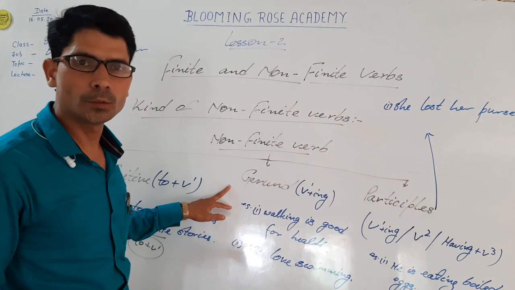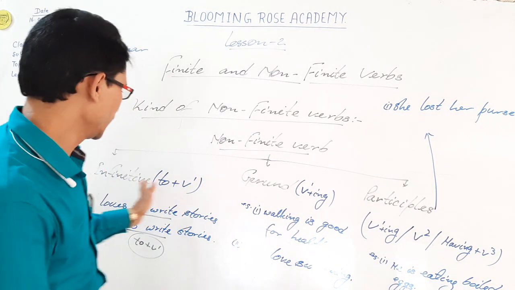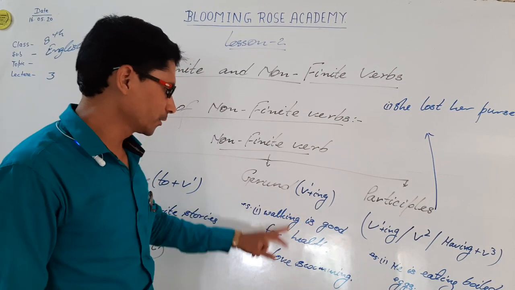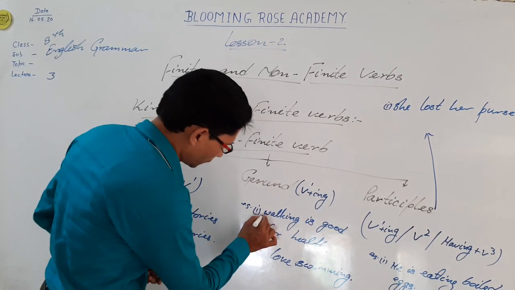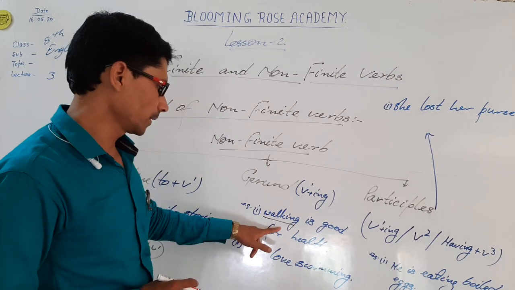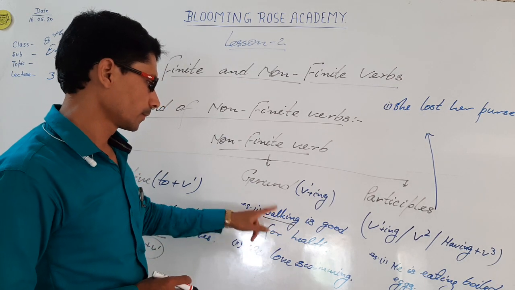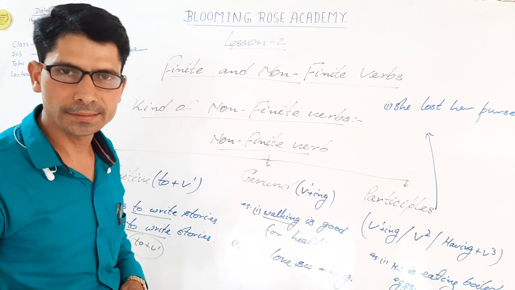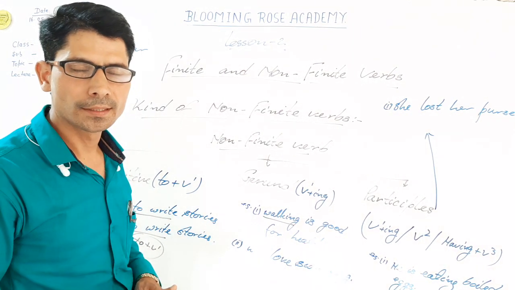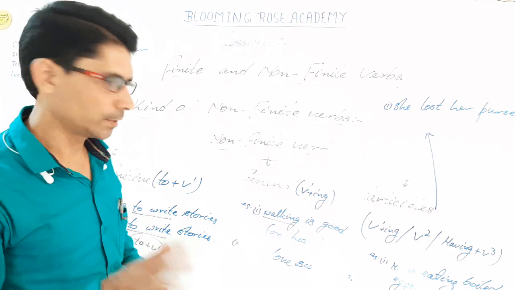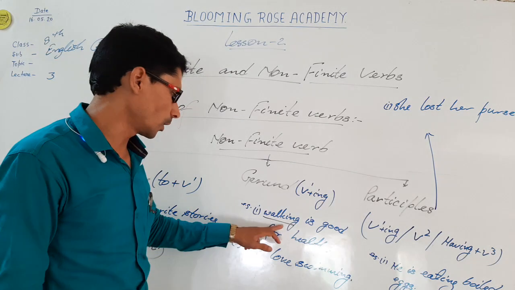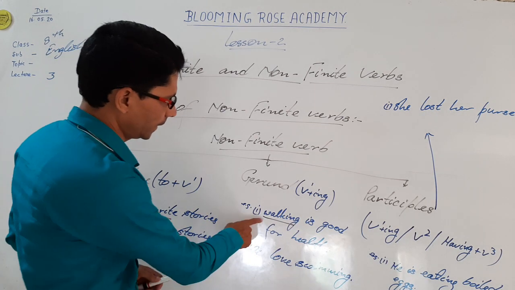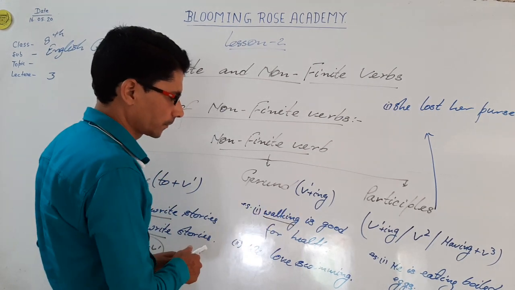But first of all, we have to know over here the introduction of all these three topics. So let's see gerund. For example, walking is good for health. See that walking is over here as a subject. Gerunds act as a subject of a sentence, object of a sentence, complement of subject, or object of a preposition. In the first sentence, walking is the subject of the sentence and it is verb's ing form.